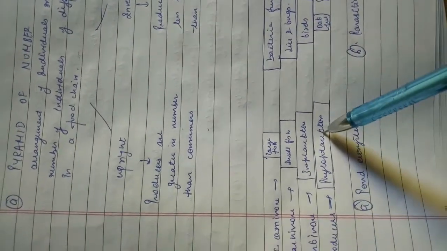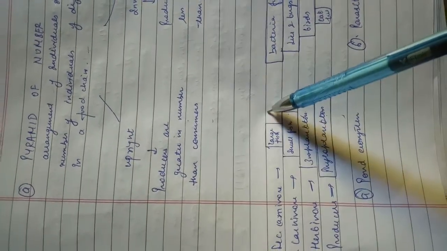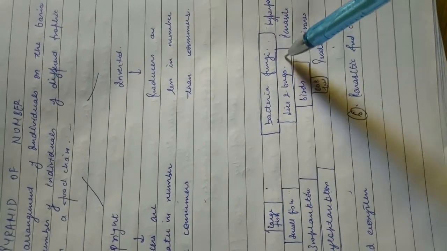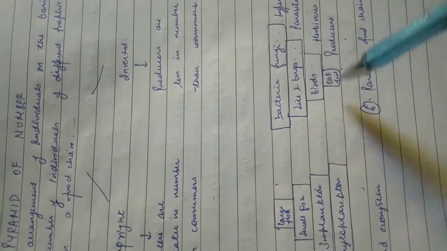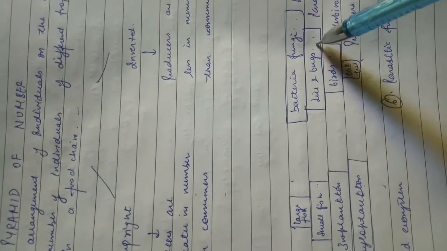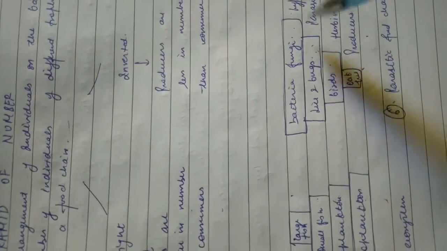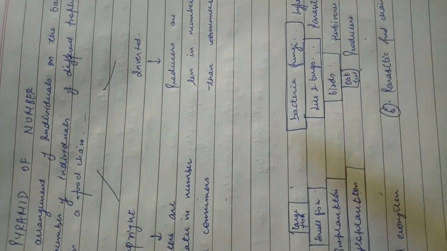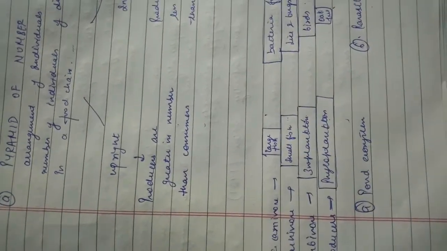In upright, phytoplankton's number is more than zooplankton. Zooplankton are more than small fish and small fish are more than large fish. Similarly, bacteria and fungi are more in number than lice and bugs, lice and bugs are more in number than birds, and birds are more in number than oak tree. In one oak tree there are many birds, and one bird can feed on many lice bugs, and a small number of lice bugs can feed on a large number of bacteria and fungi. This is inverted pyramid of number. Inverted pyramid of number has an example parasitic food chain, and upright has pond ecosystem.